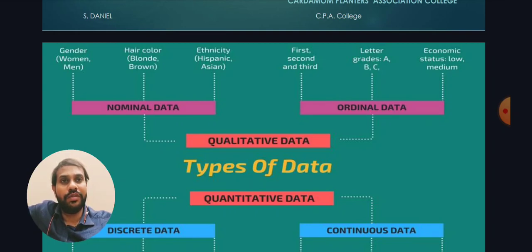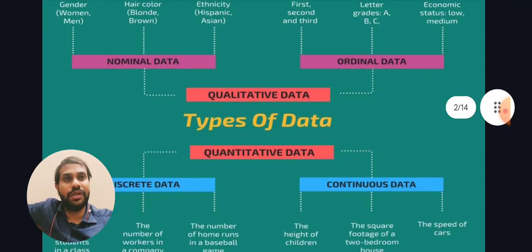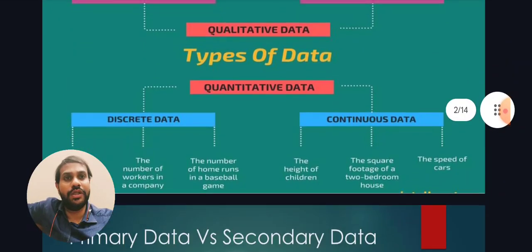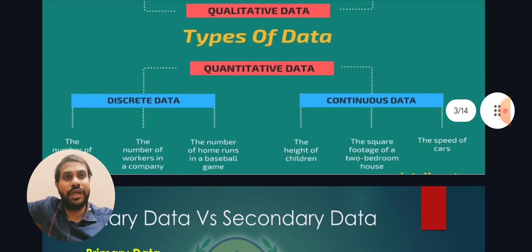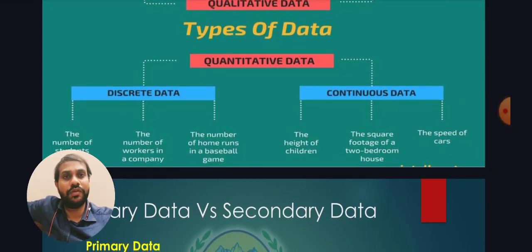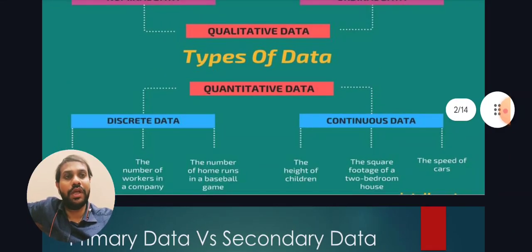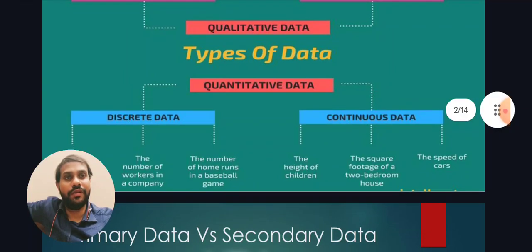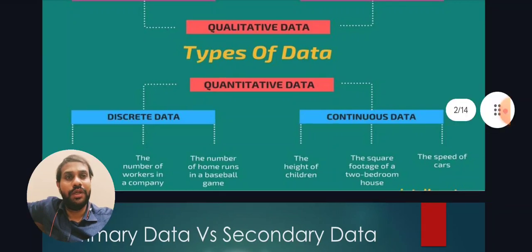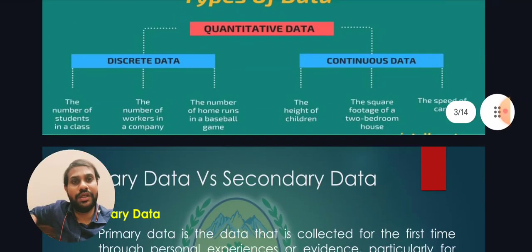So qualitative data means nominal data, which includes gender, hair color, ethnicity, etc. The ordinal data implies first, second, third, letter grades A, B, C, D, and economic status low, medium, etc. The quantitative data includes discrete data and continuous data. Discrete data means the number of students in a class, the number of workers in a company, etc. Similarly, continuous data represents the height of children and the speed of a car, which will vary at each time. So it is known as the continuous data type.